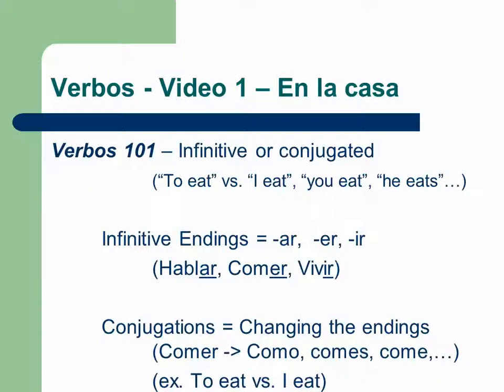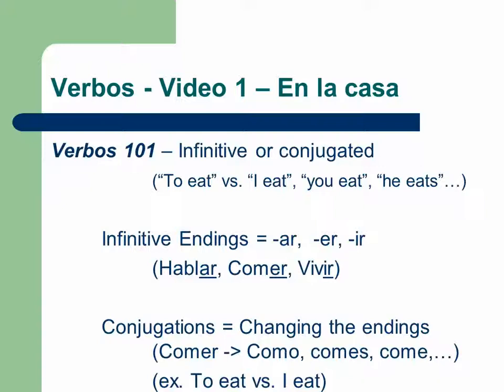There's two kinds of verbs, I guess you could say. One is infinitive, and the other is conjugated. Now, I don't want you to think of them as types of verbs, it's more like forms of verbs. But anyways, I'll explain what I mean by infinitive and conjugated. Infinitive, we're going to go into this in the grammar section a lot more. But infinitive just means the verb in its infinite, or its most original form.